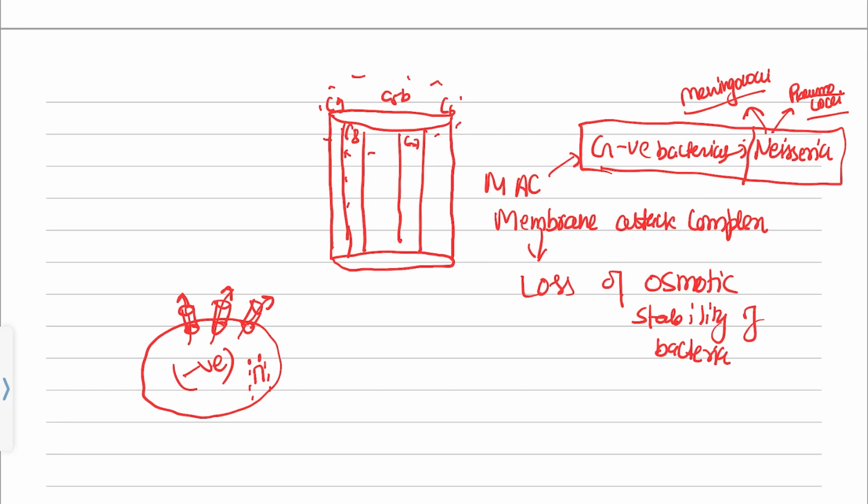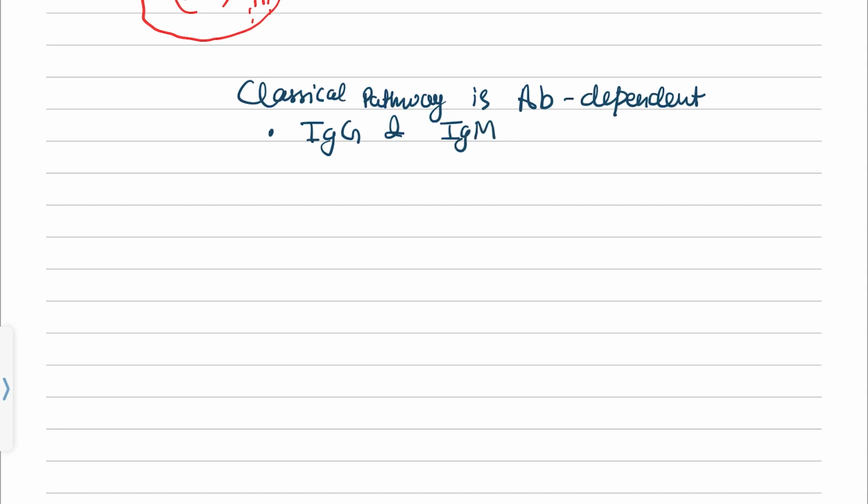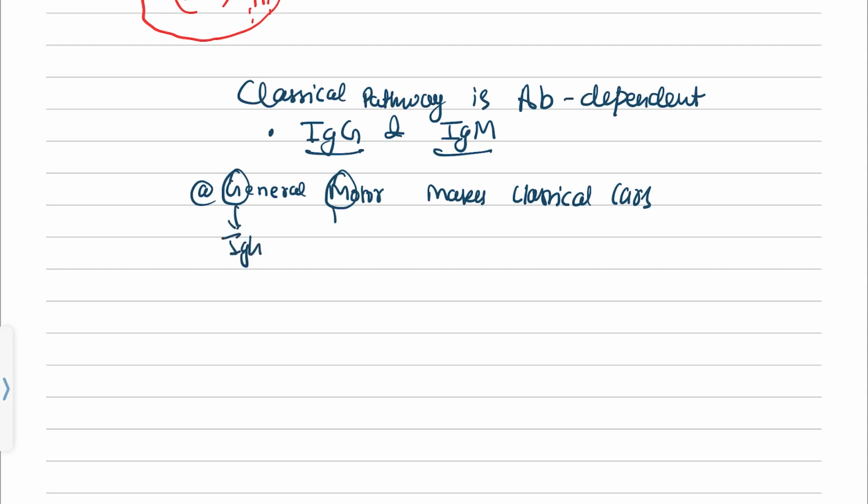So let me tell you something more about this. The classical pathway is actually antibody dependent, mainly IgG and IgM. So how will you remember that these two antibodies take part? Here's a mnemonic: General Motors makes classical cars. IgG and IgM activate the classical pathway.